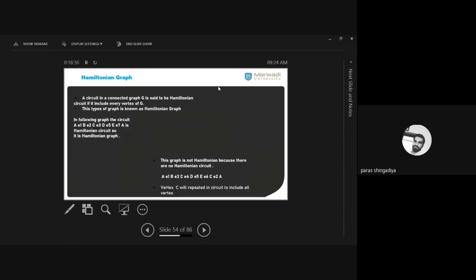Now next, one of the important theories, that is the Hamiltonian graph. Clear? What is a Hamiltonian graph? A circuit in a connected graph G is said to be a Hamiltonian circuit if it includes every vertex of the graph G. Okay? Such a circuit means you have to find such a closed walk, and in between such a closed walk no vertex is repeated. Okay? That is called a circuit.